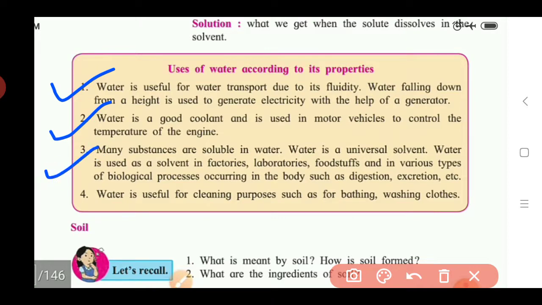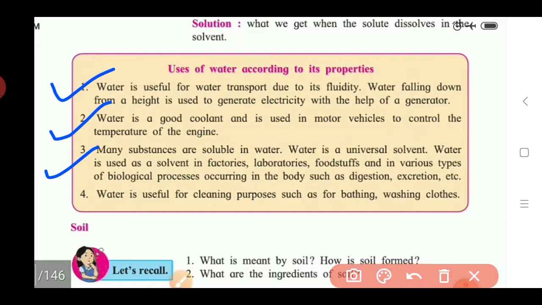Now the third one: many substances are soluble in water. It is a very important property of water, that water is a universal solvent, that many substances in the universe are easily soluble in water. By using this property, water is used as a solvent in factories, laboratories, foodstuffs, and in various types of biological processes occurring in the body.